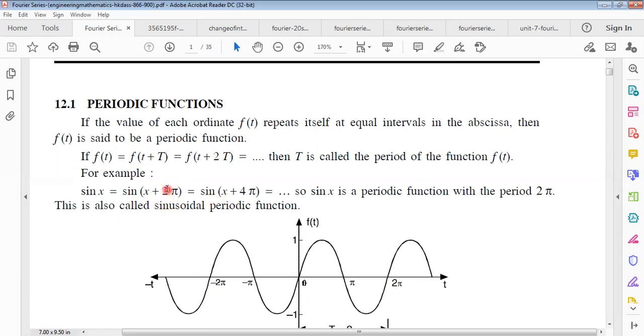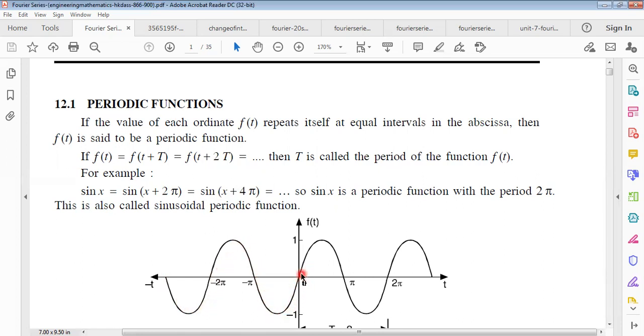And similarly, we can add another period, capital T equals to what? Twice pi. That means twice T equals to 4 pi. So sin x is a periodic function with the period twice pi. What will be the period? Actually twice pi. And this is also called a sinusoidal periodic function because the sine function is involved here. And this is the geometrical depiction of the sine function.